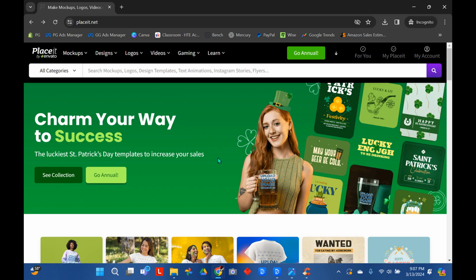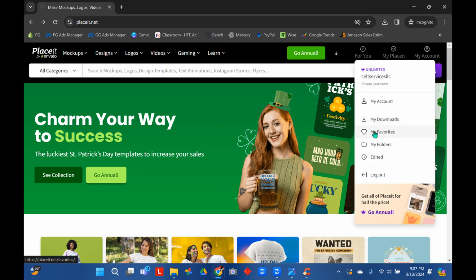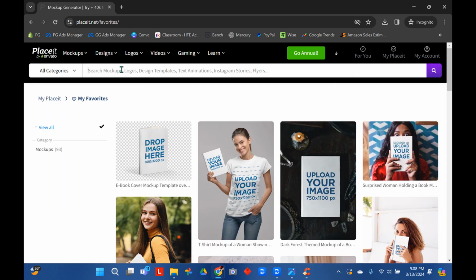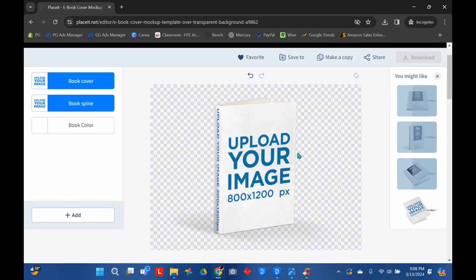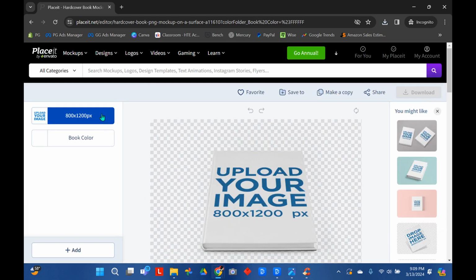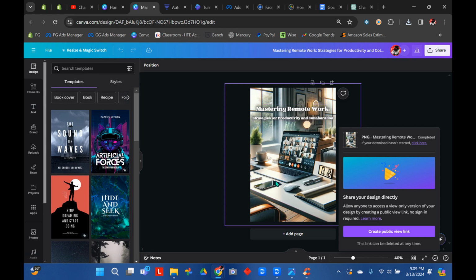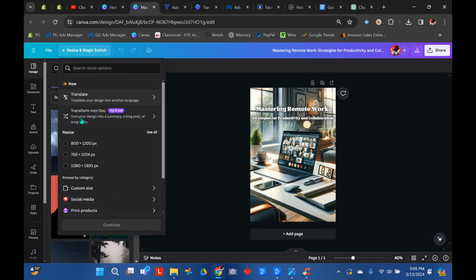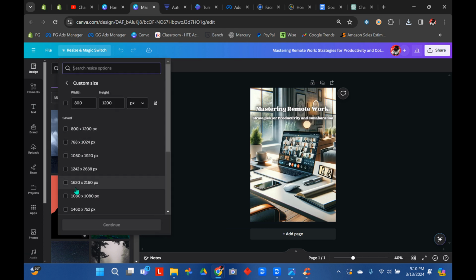So another thing we can do for our website is use these mock-up images. You can go to placeit.net and start a free trial. Then what you can do is just type in ebook mock-ups, stuff like that, and it'll bring up these mock-ups for you. What you're going to want to do is go back to Canva, and you're going to want to resize this image. You're going to want to click here and custom size, unless it's already up here, which it is, it's right here. But just to show you, click custom size, and then you type in 800 here, 1200 here. Okay.